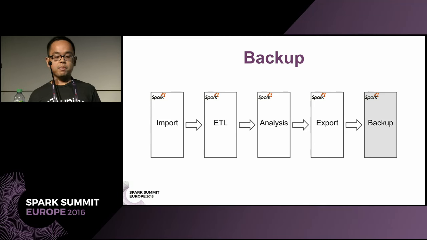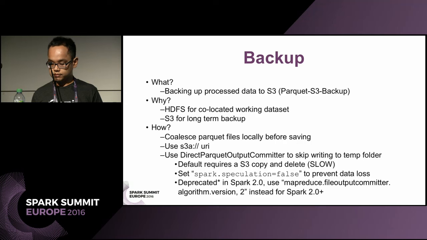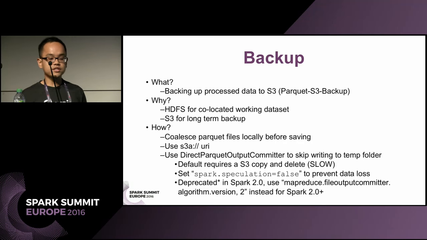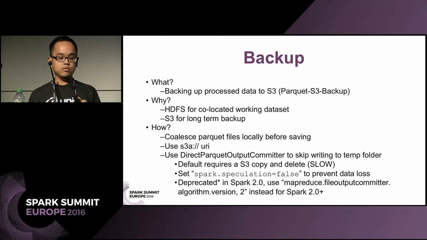The last stage of our pipeline is the backup stage. In this stage, we back up the processed data to S3. We open sourced that logic with this project, Parquet S3 Backup, which I will show you the link to later on. We use HDFS for the collocated working data set and S3 for long-term backup.